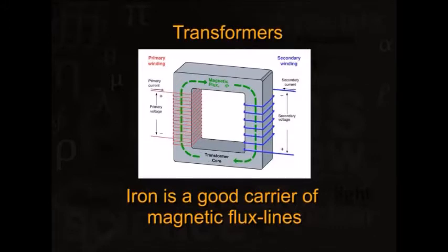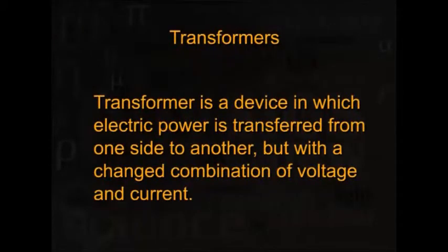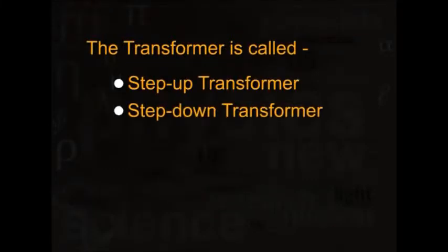So, we find that a transformer is a device in which you have been able to transfer electric power from one side to the other side, but with a changed combination of voltage and current. The transformer is called step up or step down transformer, depending on whether the voltage in the secondary circuit is high or low. If it is high, we call it a step up transformer.